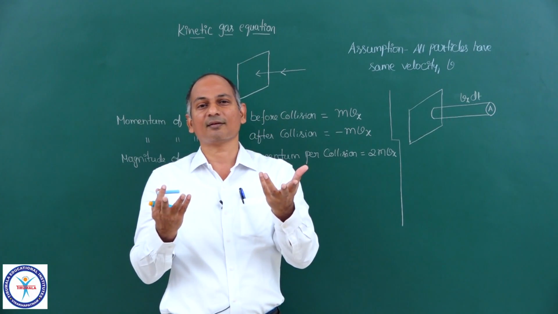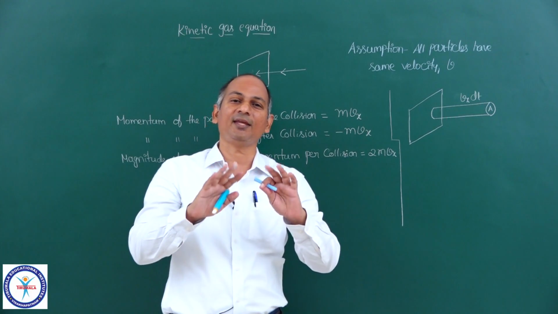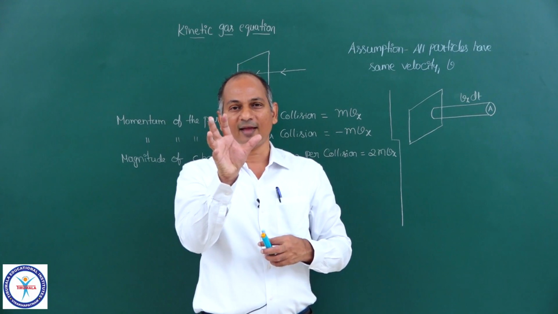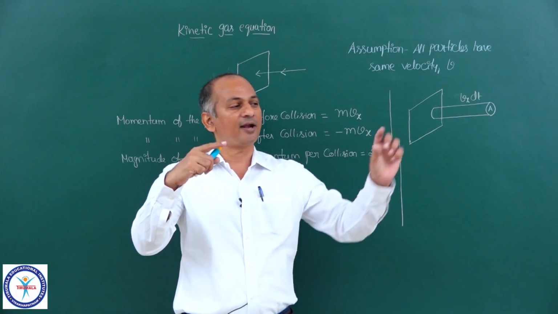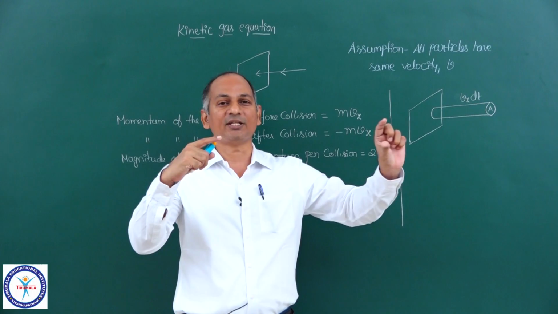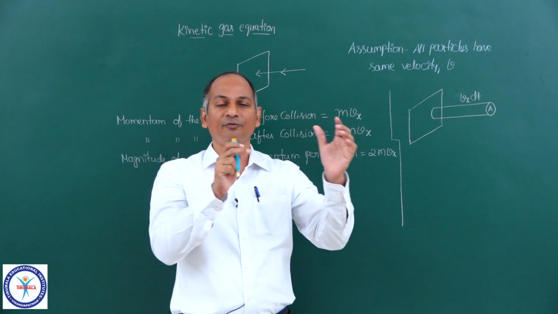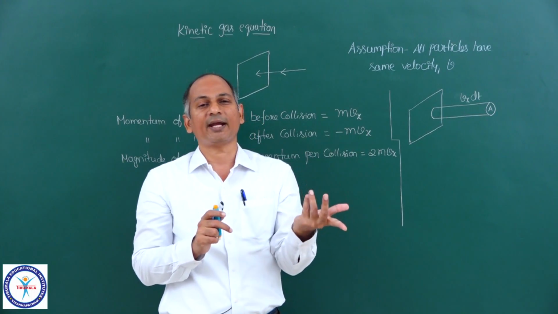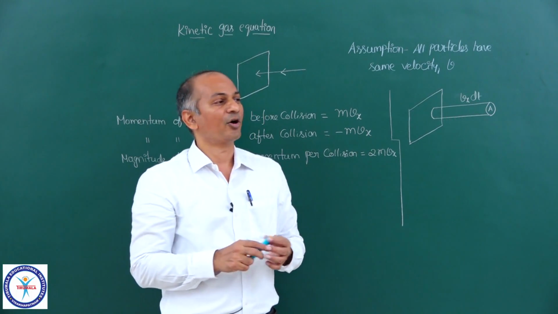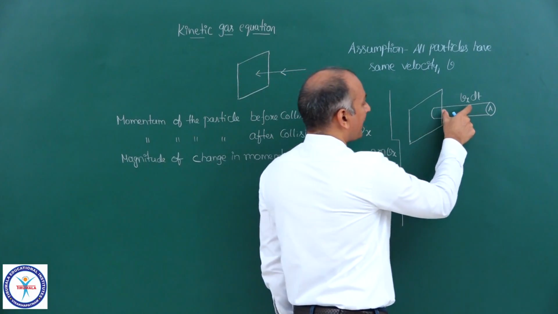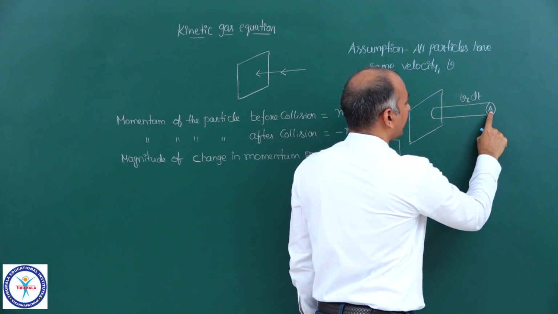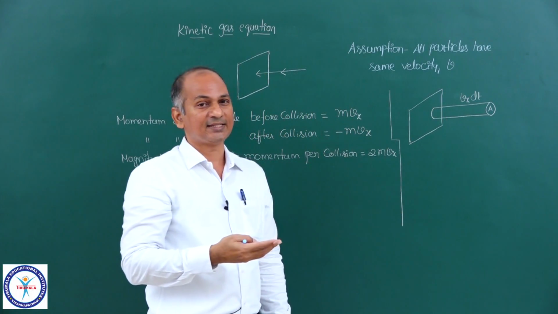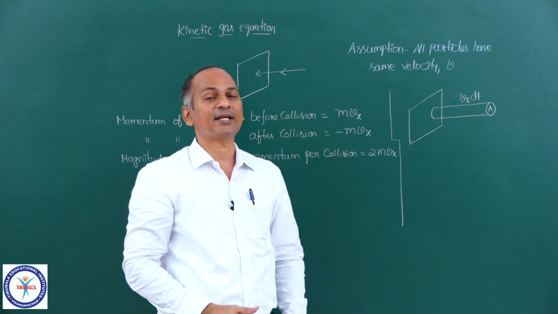You can take a square area, or the area of any shape, no problem. For simplicity I have taken a circular area, and with the distance Vx into dt, which the molecule travels in time dt, you get an imaginary cylinder. The area of cross section of this cylinder is A and the height is Vx into dt.